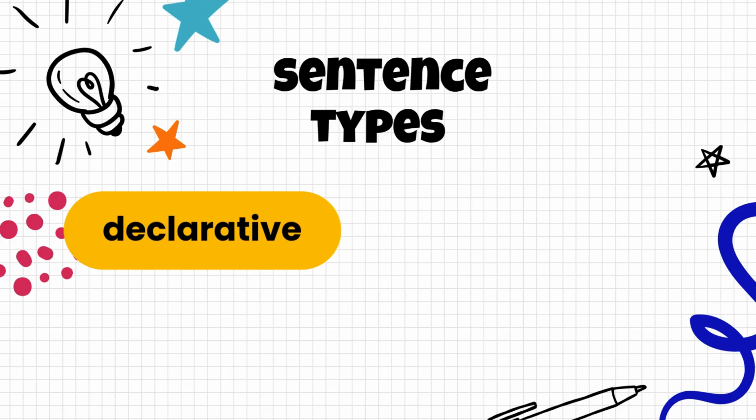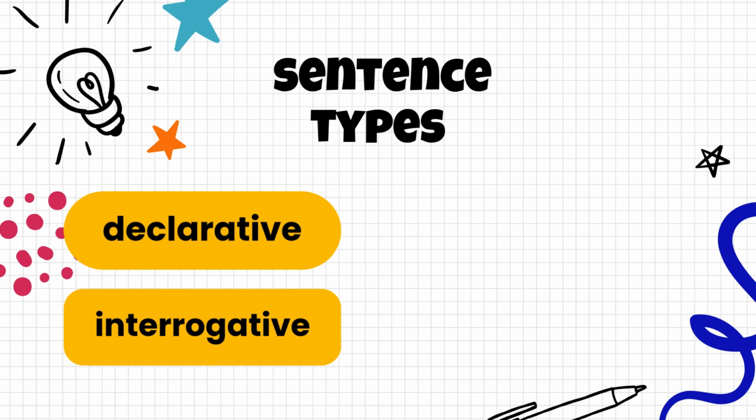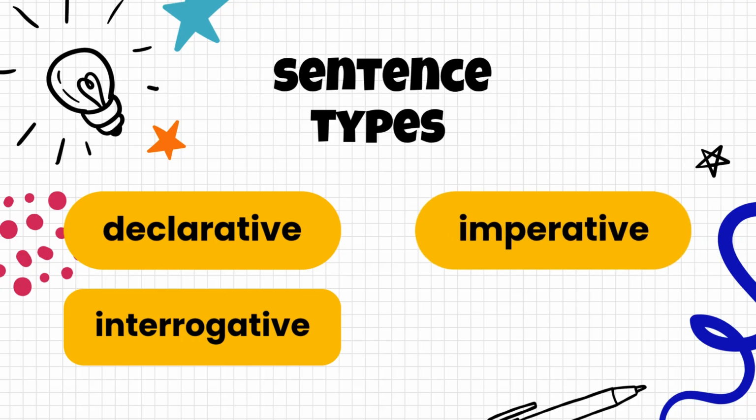The first type is called a declarative sentence. You're just declaring or stating a fact or giving information. You may have learned it as a statement, but a declarative sentence and a statement, they are the same thing. Next is interrogative. You've probably already learned this as a question. So interrogative is just asking a question. It's going to end with a question mark.